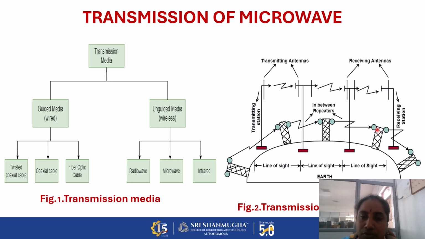Indirect wave means first we transmit the signal from the transmitting antenna into space propagation, and next it is reflected to the ground. After reflection from the ground, it reaches the receiver. This is the indirect wave. So we can transmit the electromagnetic signals in two ways: direct waves and indirect waves. This is the transmission media for propagating the electromagnetic signal or microwave signal from Earth or base station to wave propagation.